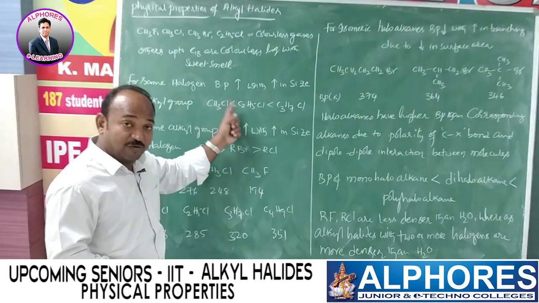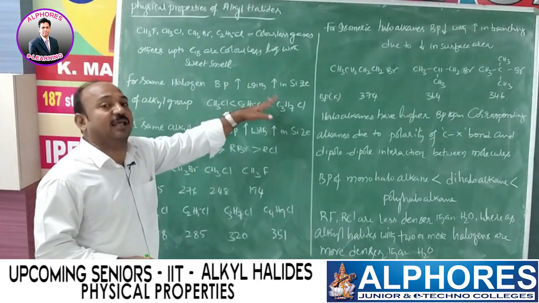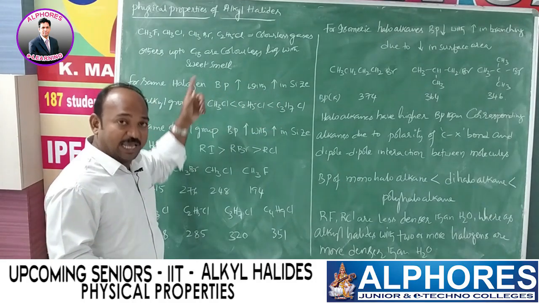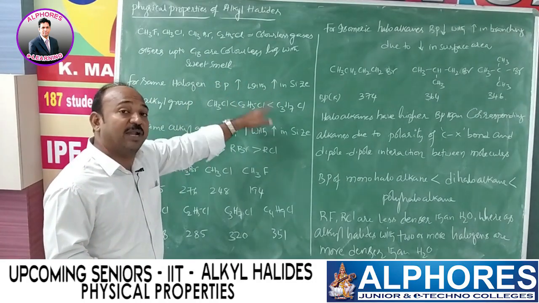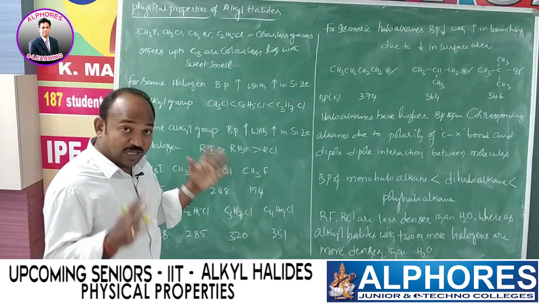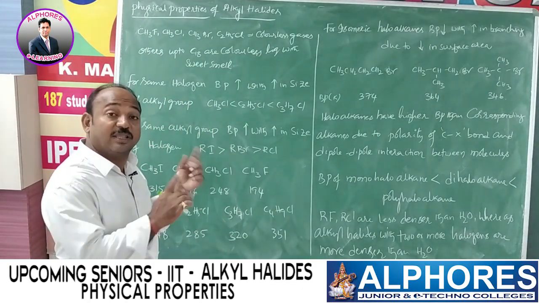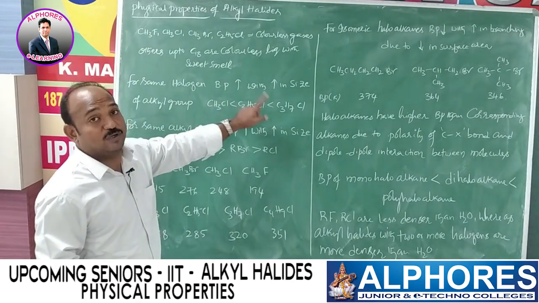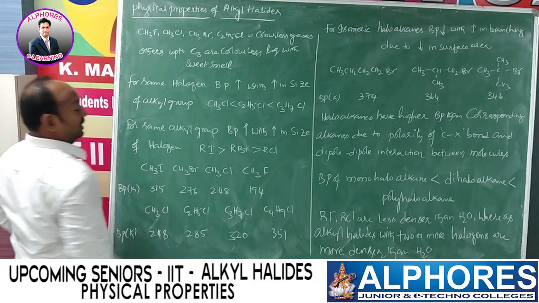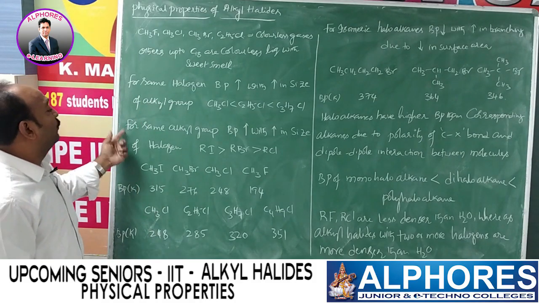Once again, with increase in number of carbon atoms in the same alkyl halide, meaning the halogen must be the same, boiling point increases due to increase in molecular weight or molecular size, and further increase in van der Waals forces of attraction. That's why boiling point increases. Let's come to the next point.